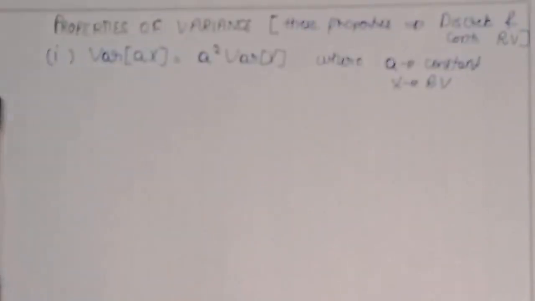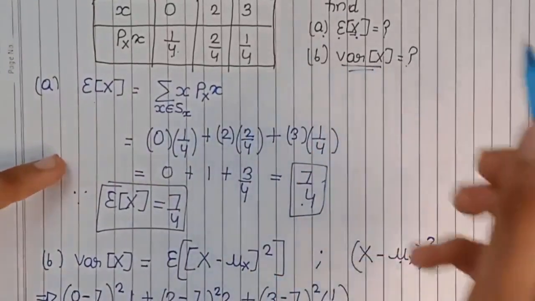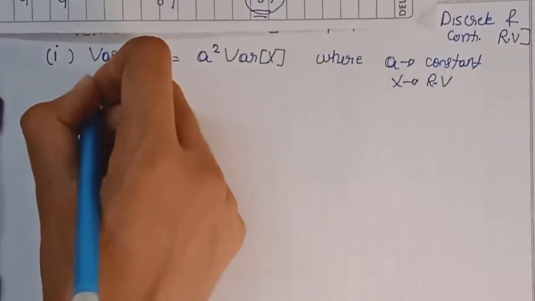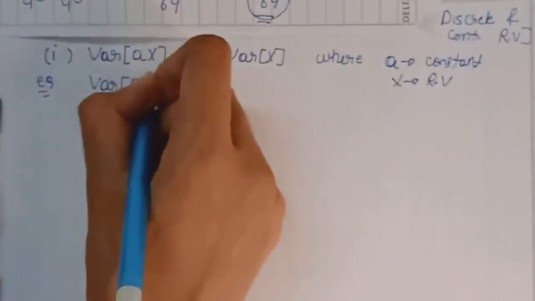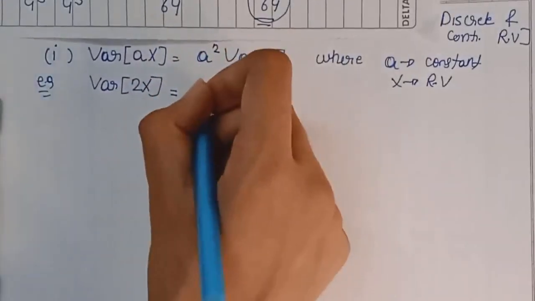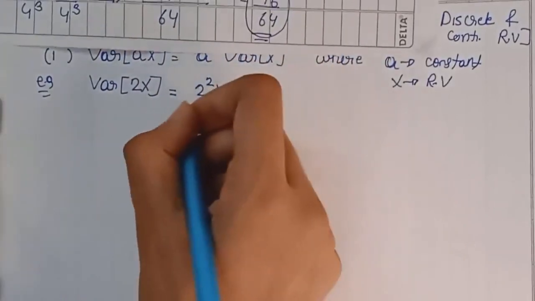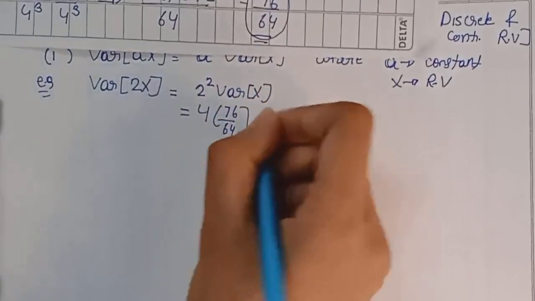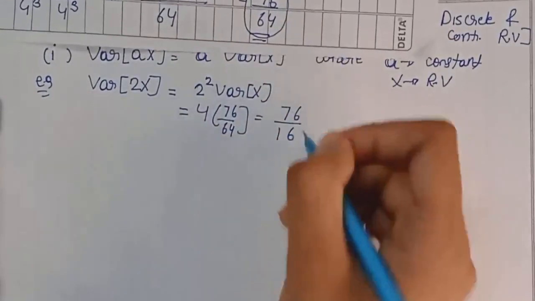So similarly, if I give you an example from the previous question where we have calculated the variance of X and it has come out to be 76 by 64. If in this case you were asked to calculate variance of 2x, then it will be equal to 2 square into variance of x, which is equal to 4 into 76 by 64, coming out to be 76 by 16.